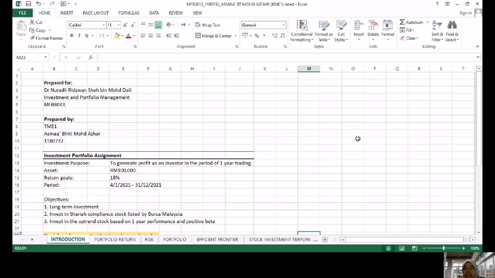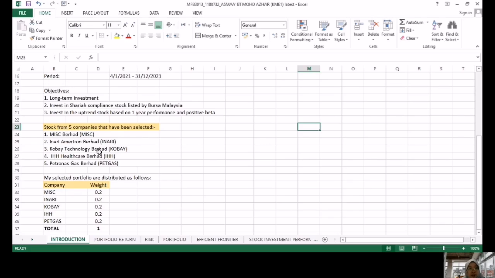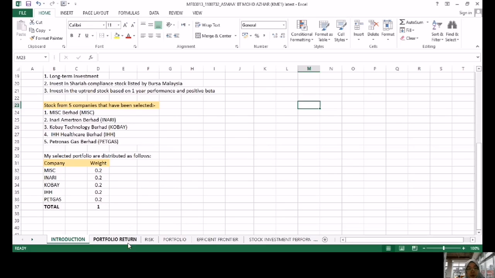So we will see the return performance for 1 year from 4 January until 31 December 2021. At the end of the investment, we will know whether the returns are as I expected or otherwise. Okay, so here are the 5 stocks that have been selected. Okay, so we go to the next sheet.